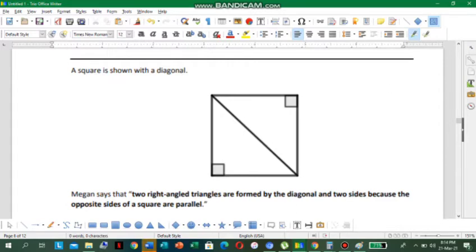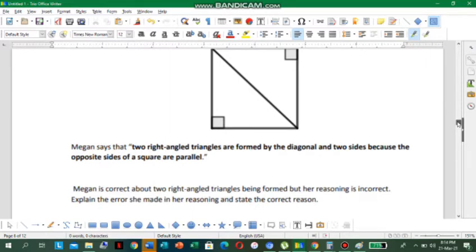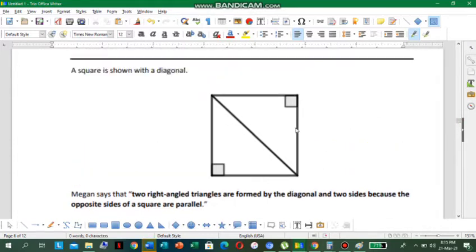Then it says, Megan says that two right angle triangles are formed by the diagonal because the opposite sides of a square are parallel. Megan is correct about two right angled triangles being formed, and you can see the two right angle triangles. See there, one, and we see our next one. So we know that a right angle measures 90 degrees. So two right angles are formed. So we see that there.